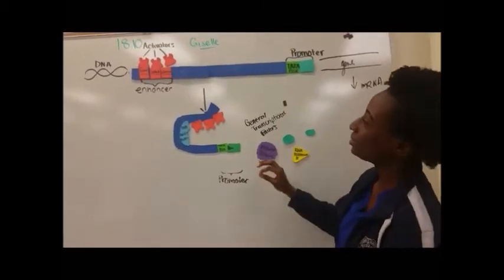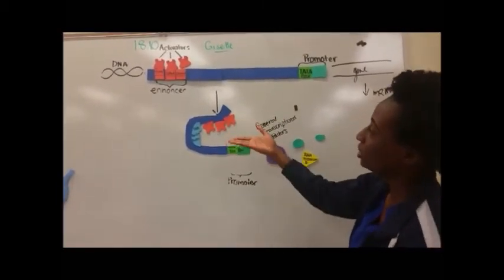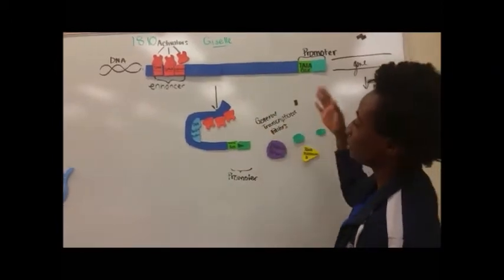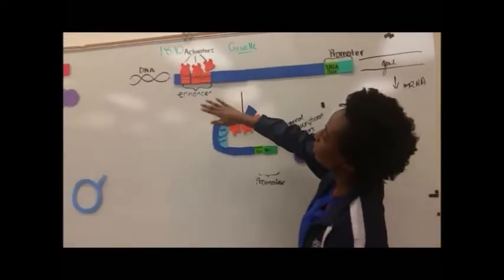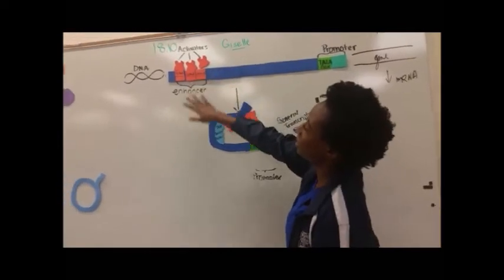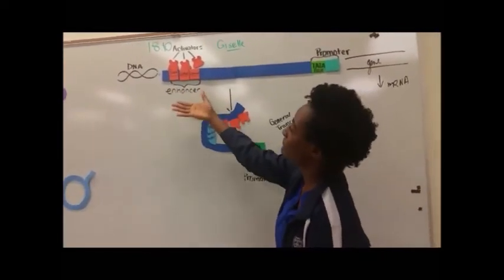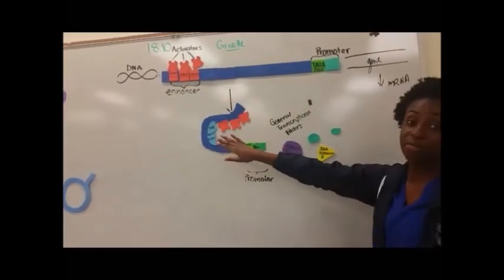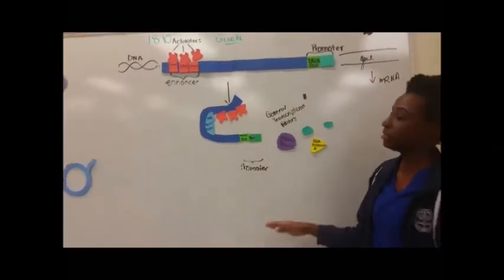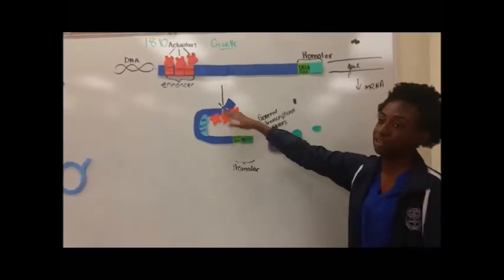Okay, here's a model of the actions of activators and enhancers in DNA transcription. And so the first thing that happens is that these activators bind to the distal control elements. 3 of these distal control elements make one enhancer. So then the DNA bending protein attaches to the DNA sequence, and so now these bound activators are brought closer to the promoter.